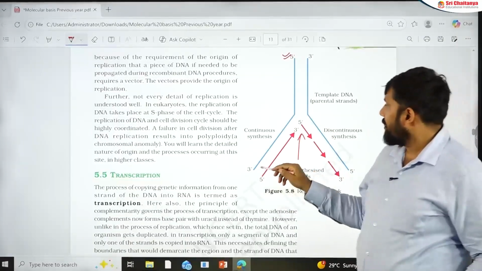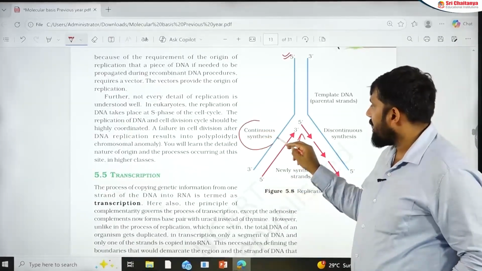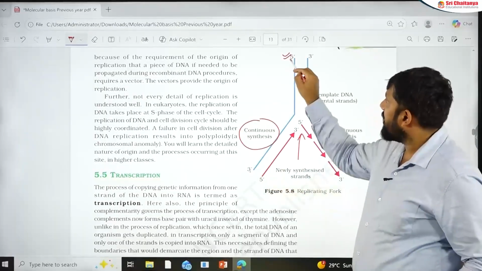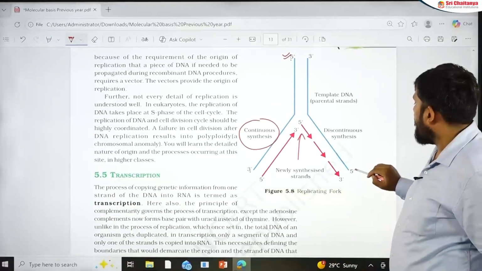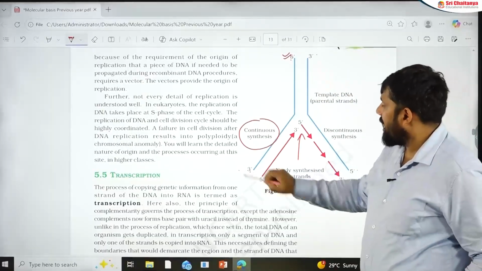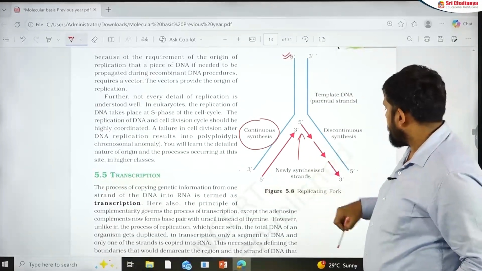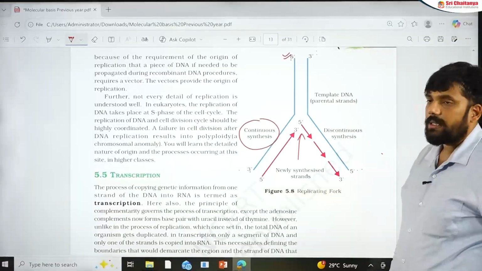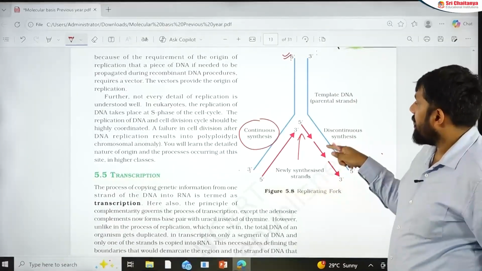So this side, where the continuous synthesis is happening, the template is 3' to 5'. Here the template strand is 5' to 3'. So on the 3' to 5' template, you have continuous synthesis. On the 5' to 3' template, you have discontinuous synthesis. Very important section.